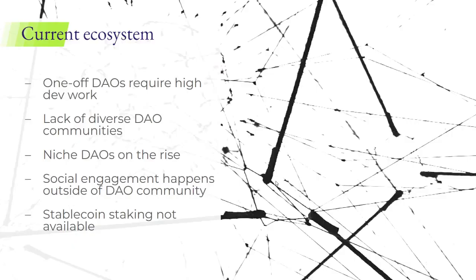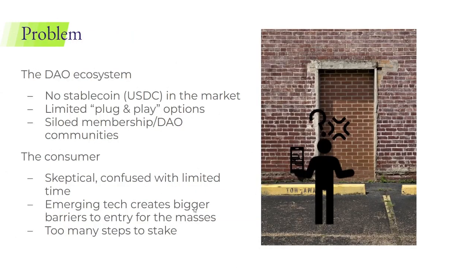The current ecosystem is you have a lot of one-off DAOs that require a high amount of dev work. There is still a lack of diverse DAO communities, but niche DAOs are on the rise. Social engagement usually happens outside of the DAO, and stablecoin staking is not really available for DAOs at the moment. So the problem is that there is really no stablecoin on-ramp to get into a DAO.